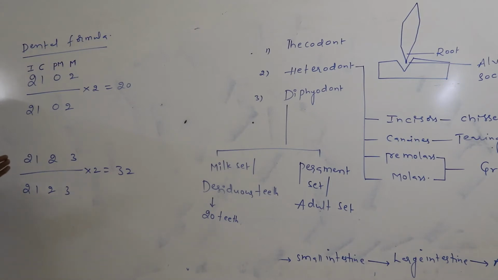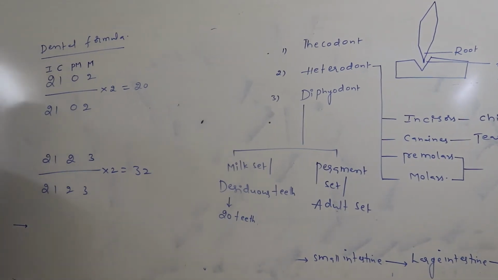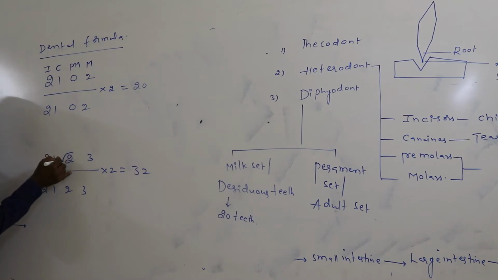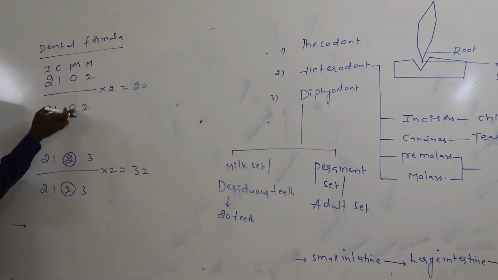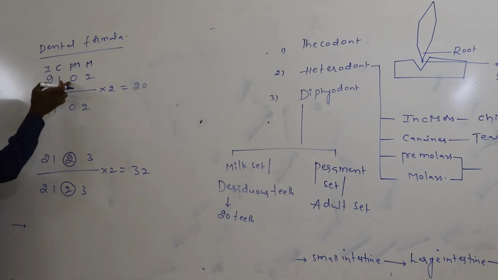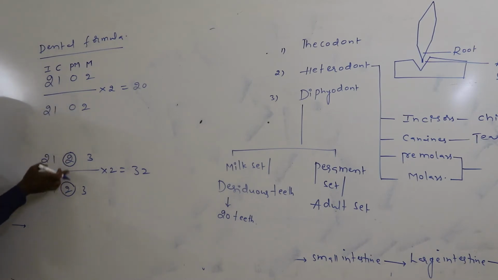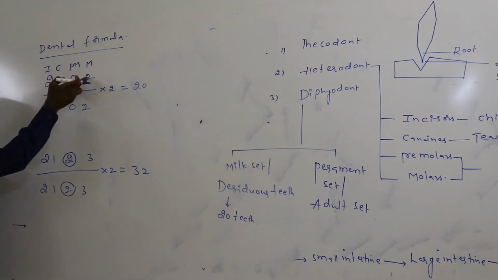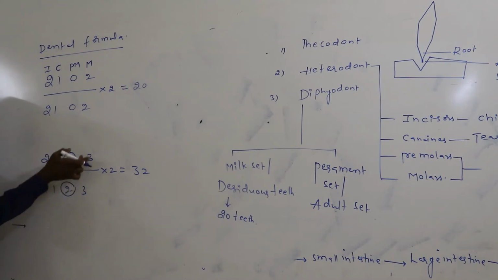Again, how many teeth are formed only once in the life of an individual? These teeth appear only in the adult set. They do not appear in the milk set. It means they are absent in the milk set. They only appear in the adult set. Similarly, in the milk set, only the first 2 molars appear but not the third molar.